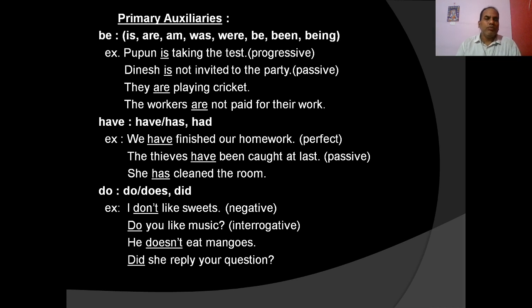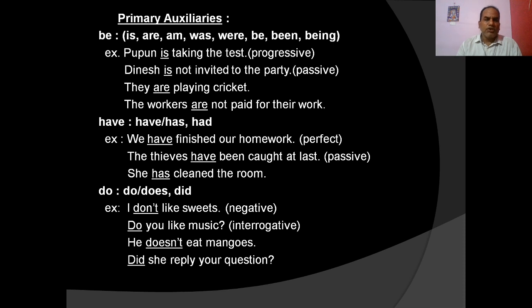So the use of auxiliary verb here indicates tense and aspect. The workers are not paid for their work. Here are is used for passive construction. So we know be auxiliary verbs are used for making progressive or passive construction.